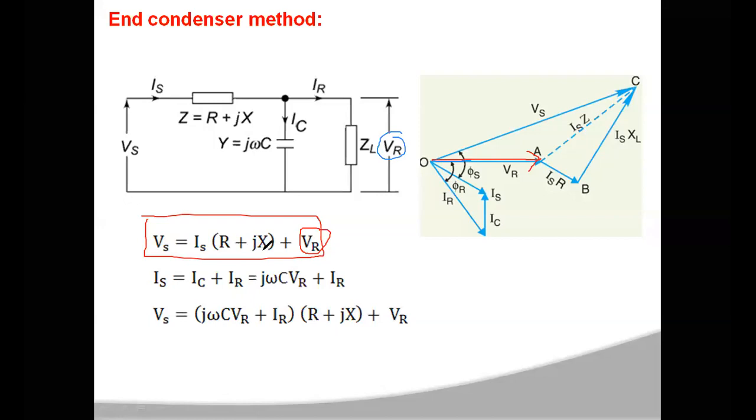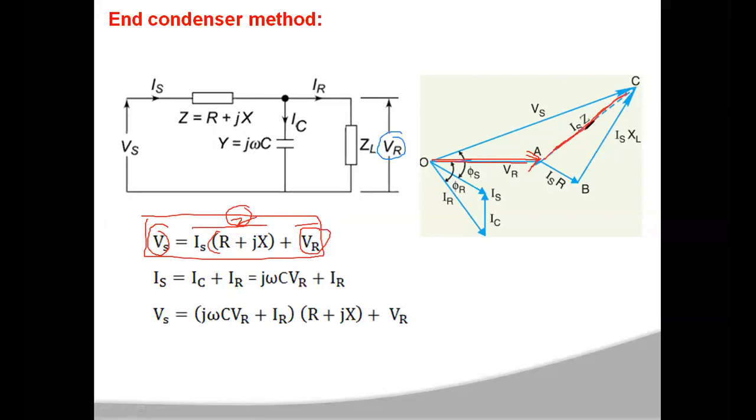So to get Vs you have to sum VR and Is into (R plus jX) vectorially. This R plus jX can also be called Z, so Is into Z. For this VR, you have to add Is into Z.